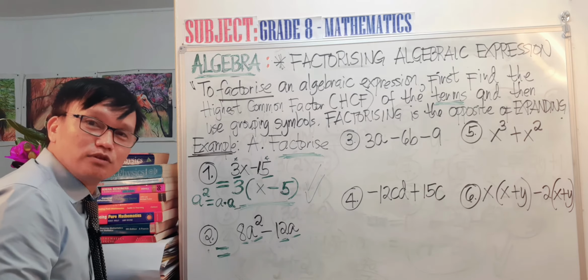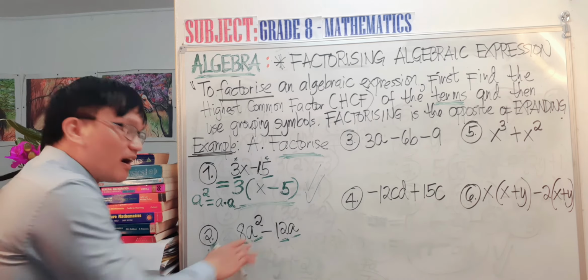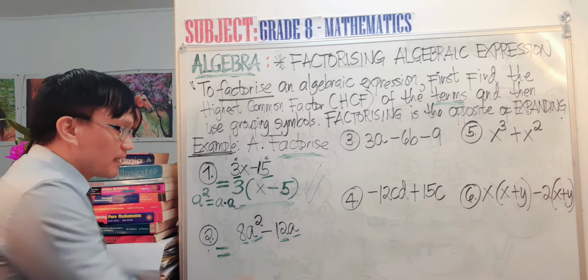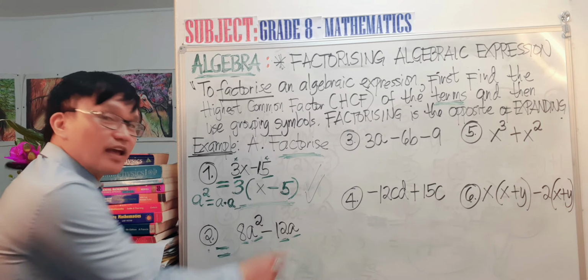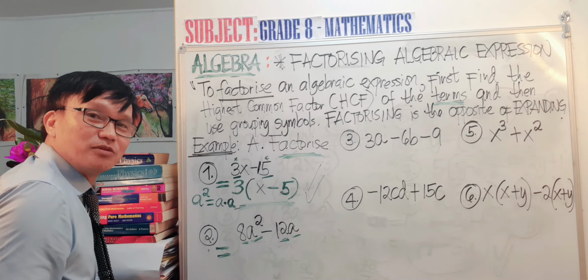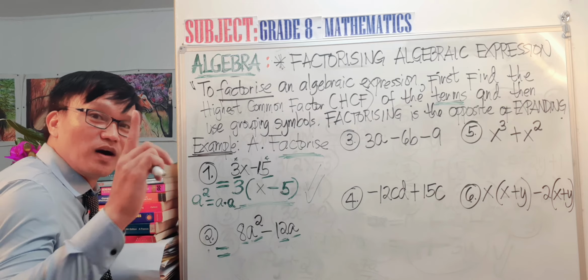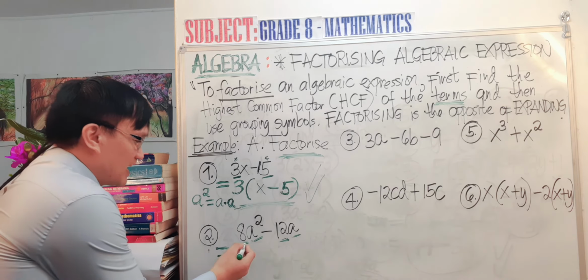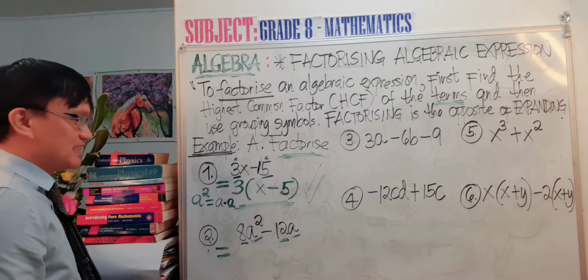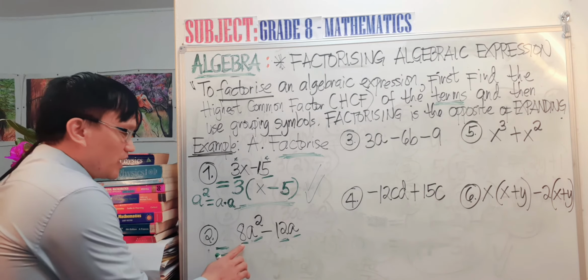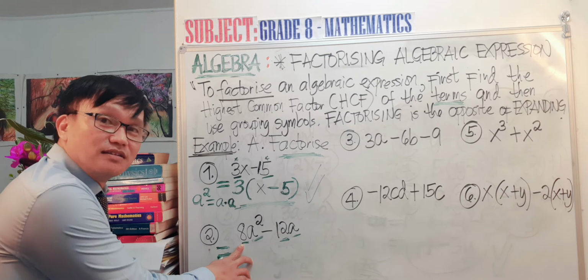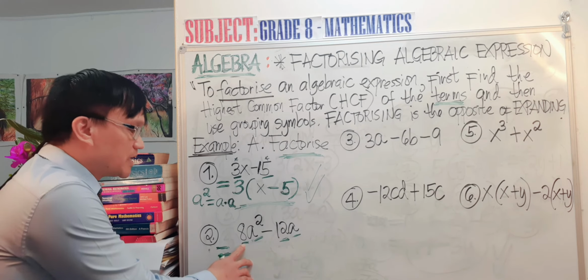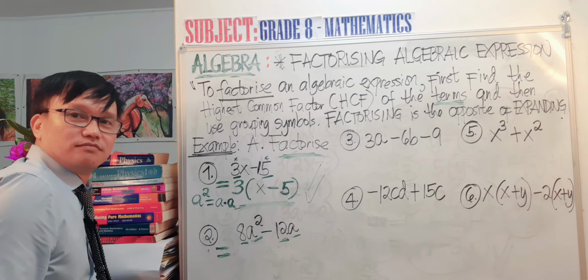So is it obvious now to identify the highest common factor between a square and a? What is the highest common factor? It will be 1a. I think it's clear to you now. So what do you think is the highest common factor between 8 and 12?